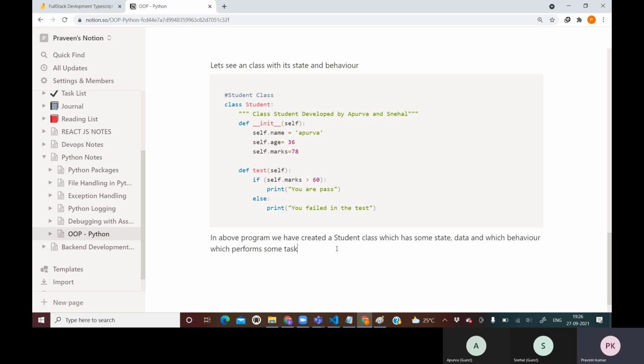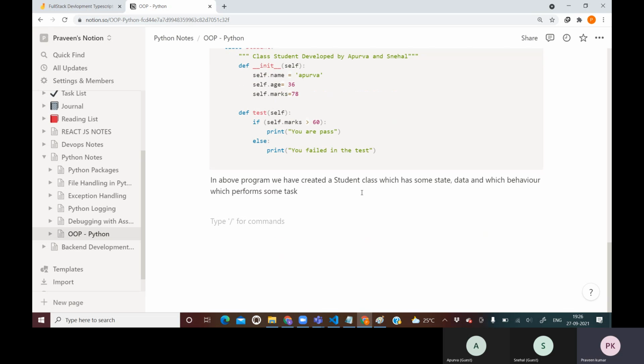Now to make use of this class, we will learn how to create an object from this class so that we can make this class real.